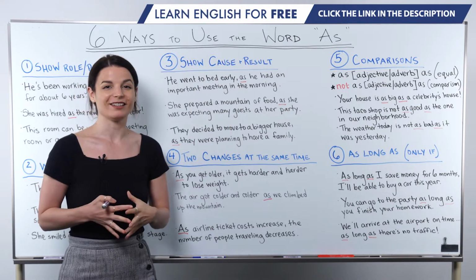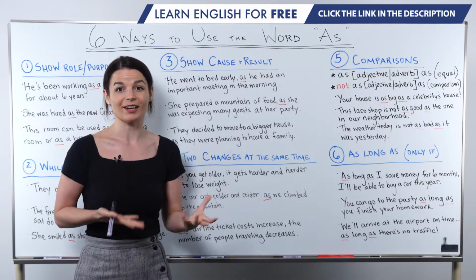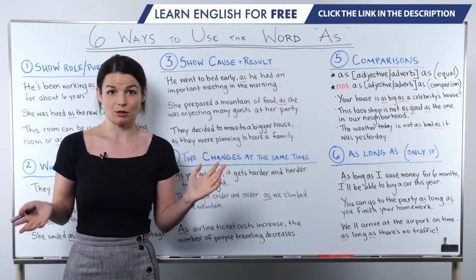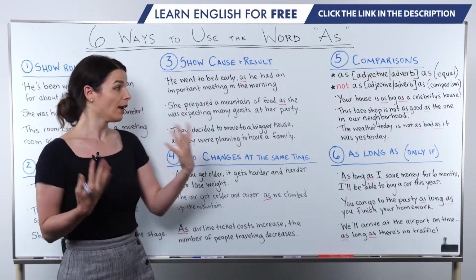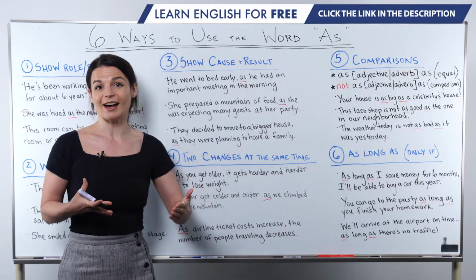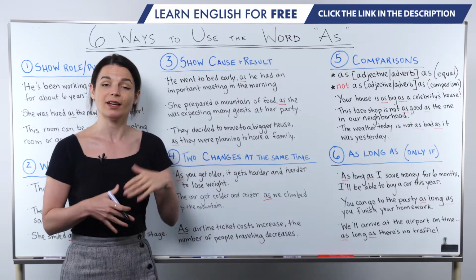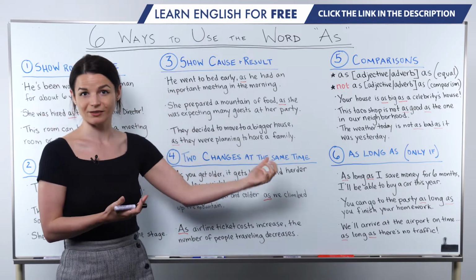So typically in today's English, we use because a lot in this position. But every once in a while, we maybe want to sound a little more formal or a little old-fashioned. Every once in a while, we use as to express the same idea. Again, we have this cause and result relationship.